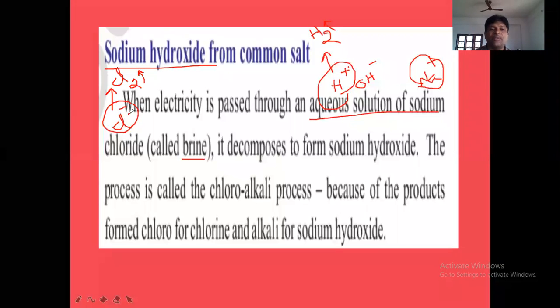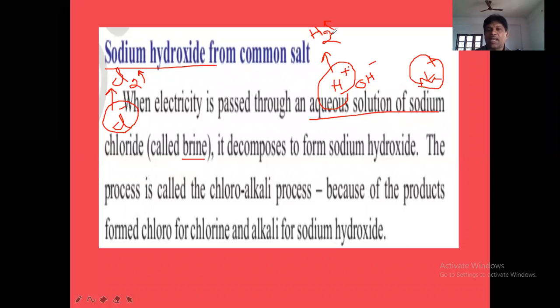How is Cl2 gas produced here? Each Cl minus will lose one electron. Each Cl minus ion has one electron extra, minus one. So one electron will be lost. Then Cl atom will form. Two Cl minus ions will lose two electrons to form two Cl atoms. The two Cl atoms will combine to form which molecule? Cl2 molecule. In this way, Cl2 gas will be produced at anode.